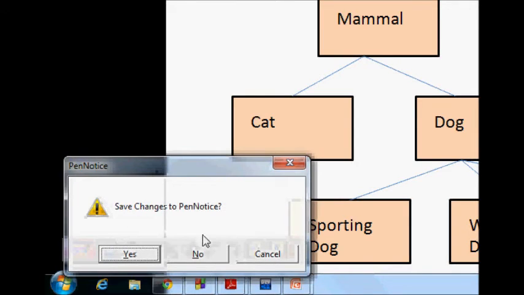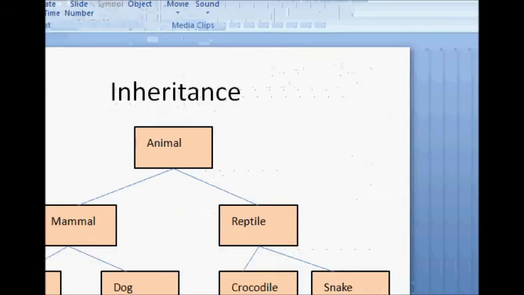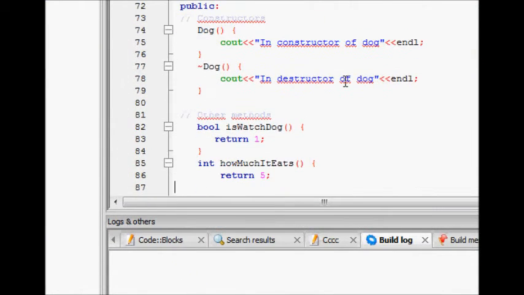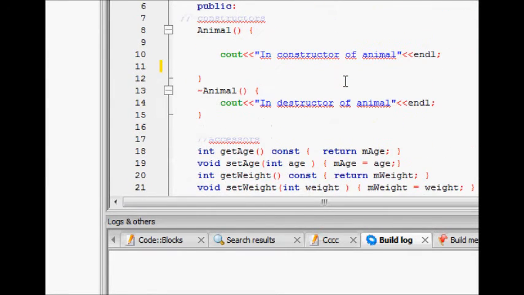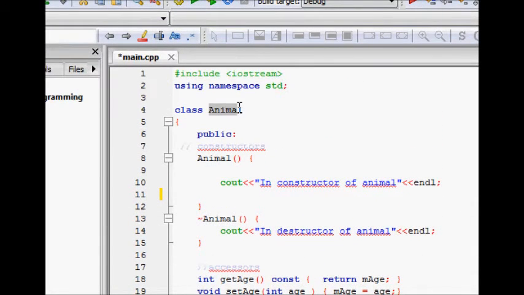Now let's try to see one example. We will see some C++ code, hands-on experience. So let's come to the code now and see how it is done.